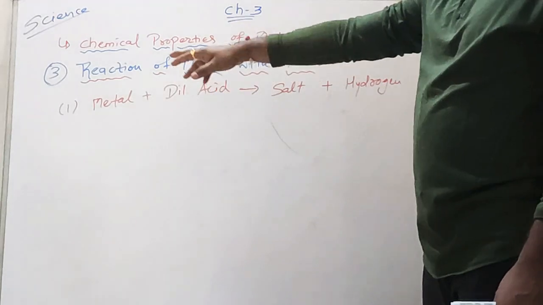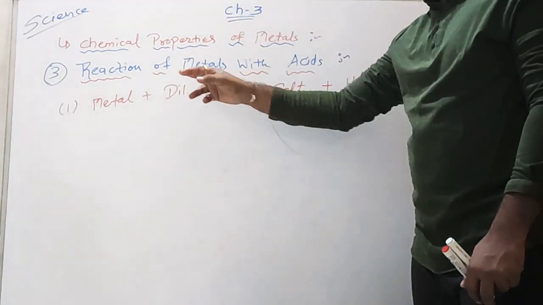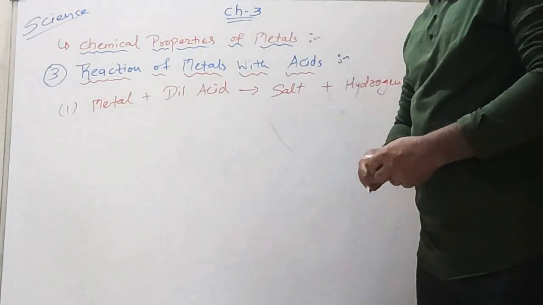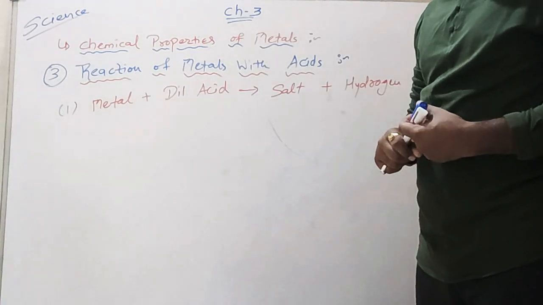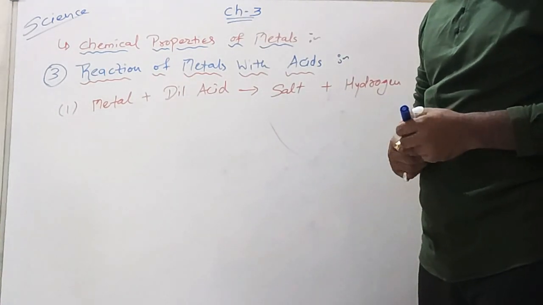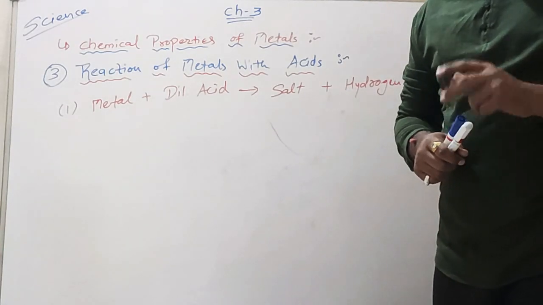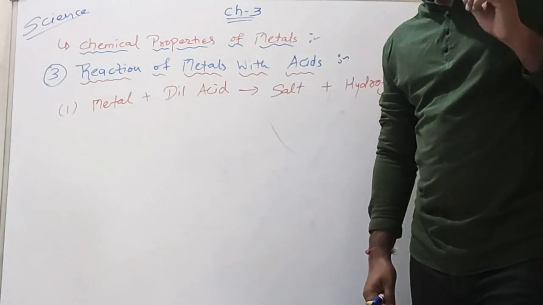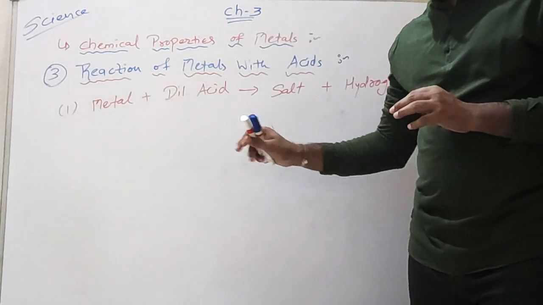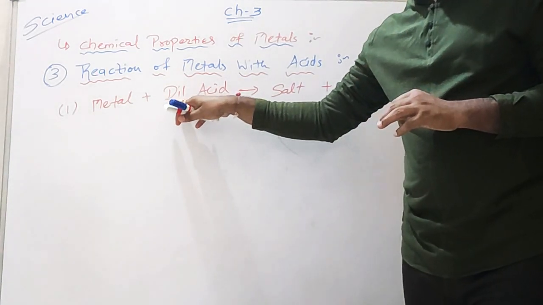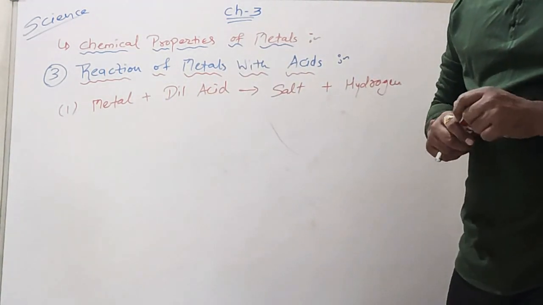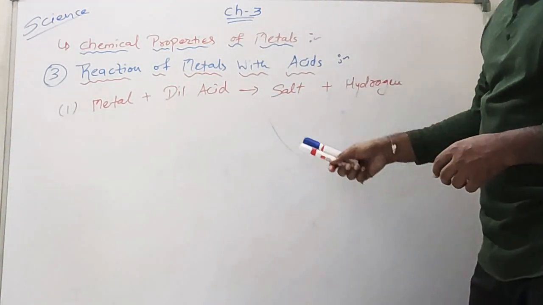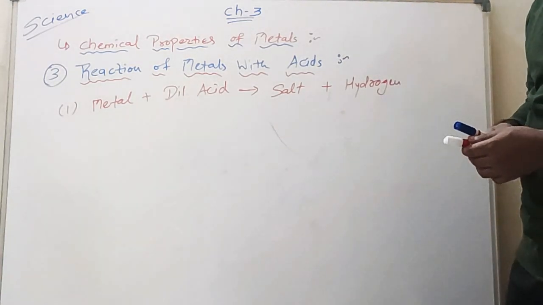Moving forward, the third type of reaction of metals is reaction of metals with acids. First of all, very few metals such as mercury, copper, gold, silver and platinum do not react with acids. Except for those, every metal reacts with acids. Dilute acid, that is dilute sulfuric acid or dilute hydrochloric acid. When metal reacts with dilute acids, they form salt and hydrogen gas.